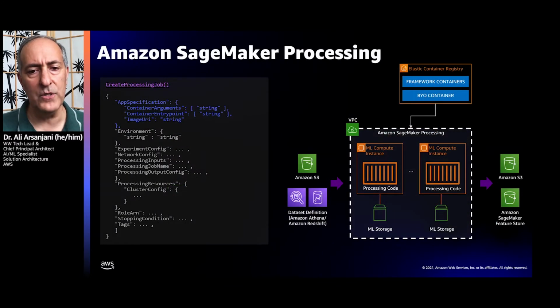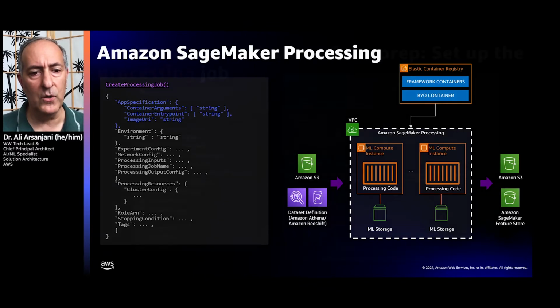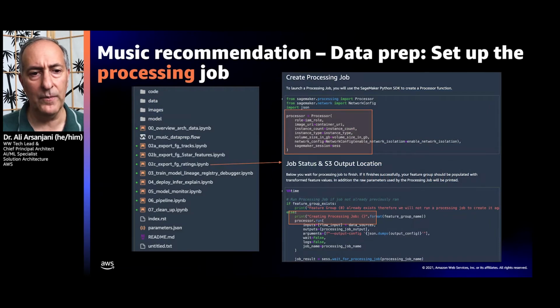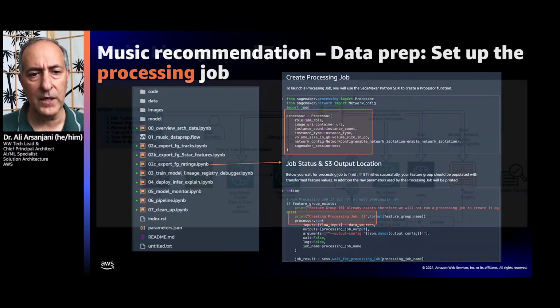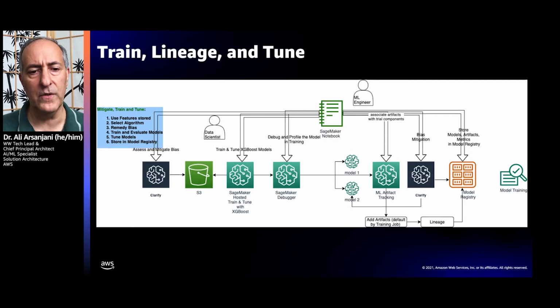SageMaker Processing allows you to spin up a cluster automatically in a completely hosted way using your favorite frameworks such as scikit-learn and Spark, or you can bring your own container, do all your processing of your data, and then deposit it where you need it, where you point the output, in this case, feature stores. So in order to do so, here's an example. We set up the processing by defining a processor, and then underneath it, we create a processing job. And with that processing job, we can kick it off, and when it's done, it will point to the output, which is the actual feature store.